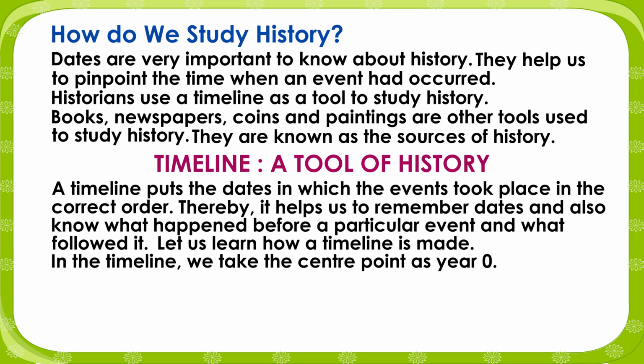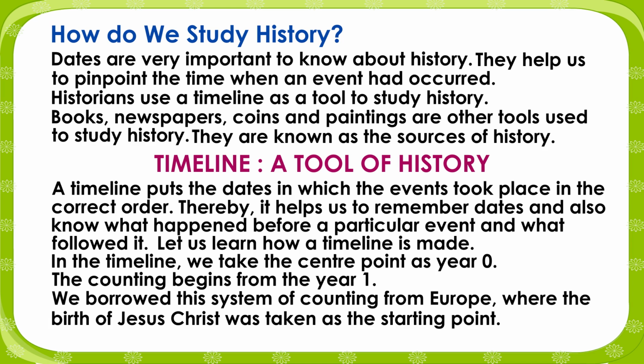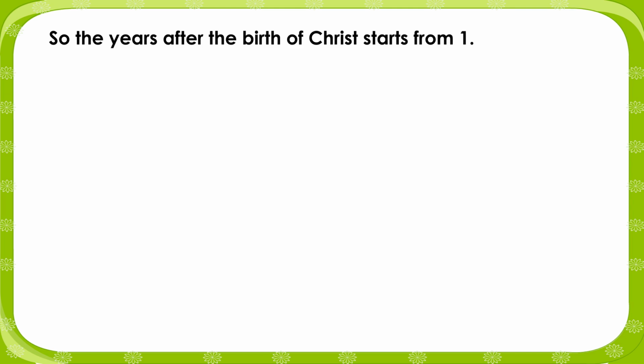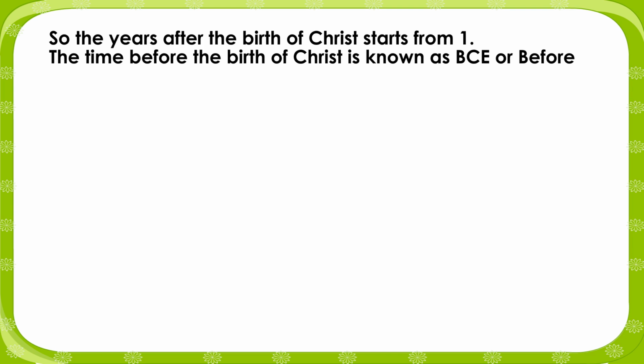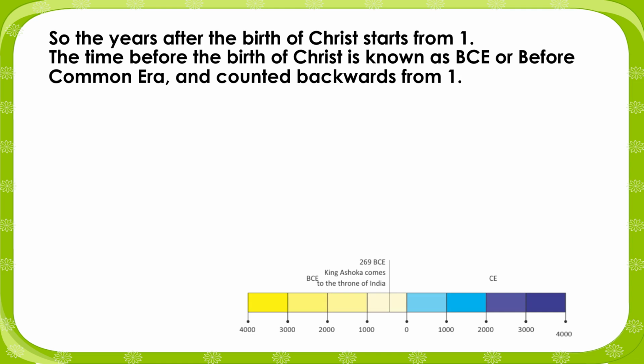In the timeline, we take the center point as year 2000. The counting begins from the year 1. We borrowed this system of counting from Europe, where the birth of Jesus Christ was taken as the starting point. So the years after the birth of Christ start from 1. The time before the birth of Christ is known as BCE, or Before Common Era, and is counted backwards from 1.